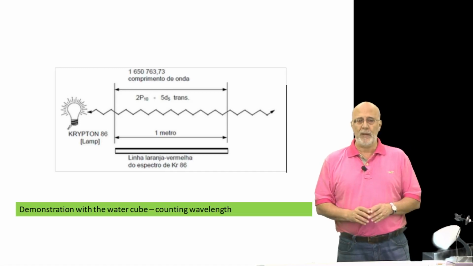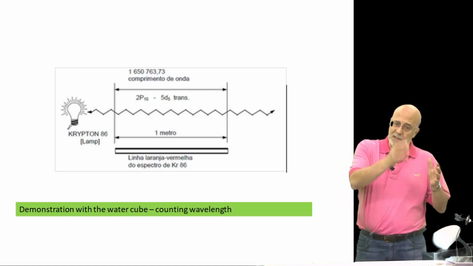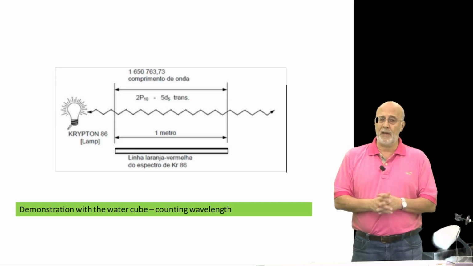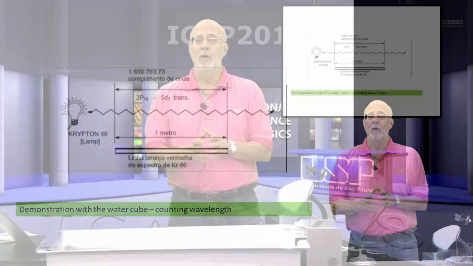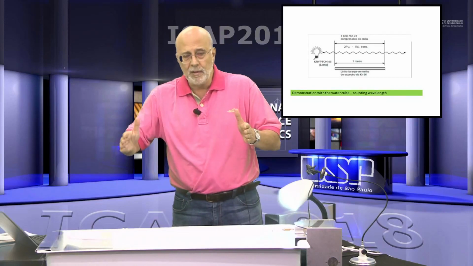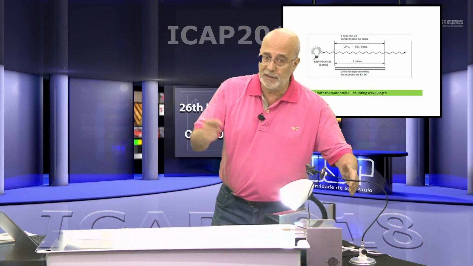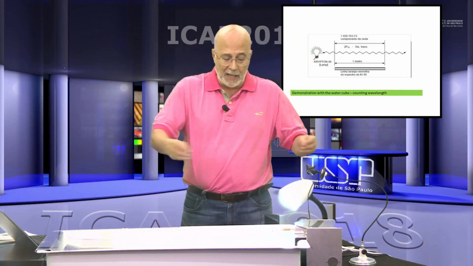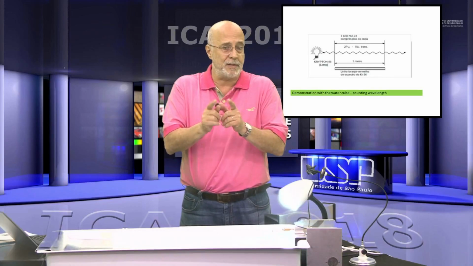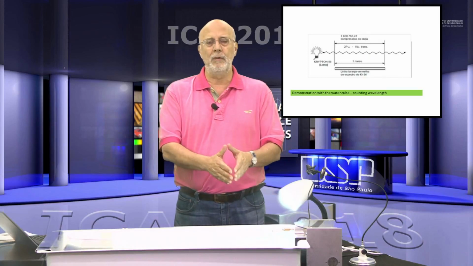Now let me show you how it is, because light is this electromagnetic wave, and we have to count the ups and downs to be able to measure, to add, and to end up with the meter. It's hard to see this oscillation directly when light propagates, because it's a very small quantity and very, very fast. So we're going to use an analogy, again using the water cube, to show how the meter could be realized in terms of adding wavelengths of light.